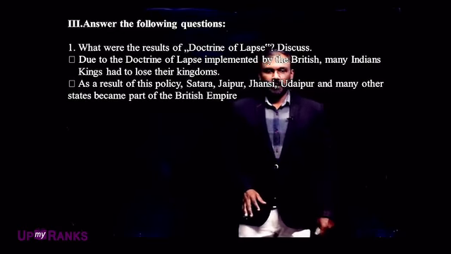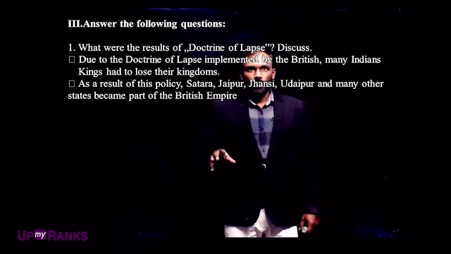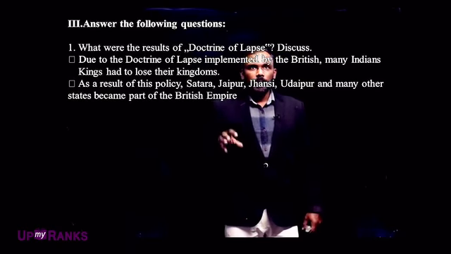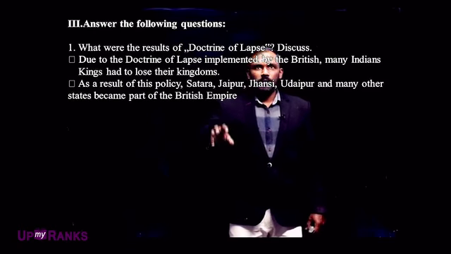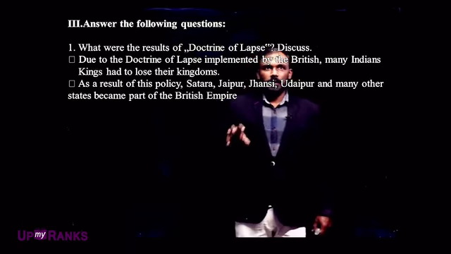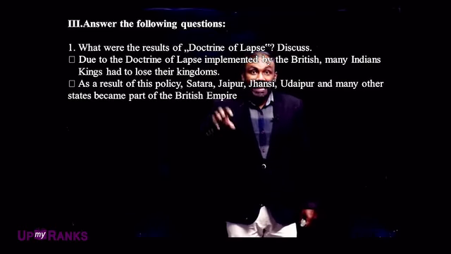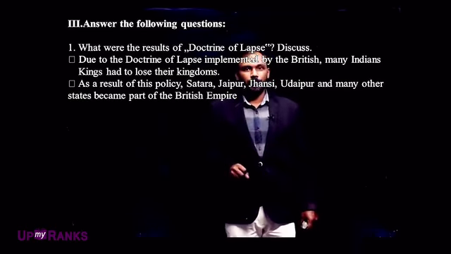The answer to this question is: due to the doctrine of lapse implemented by the Britishers, many Indian kings and rulers had to lose their kingdoms.